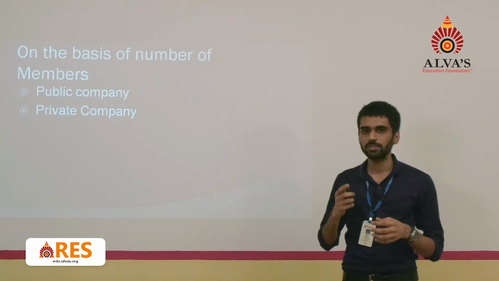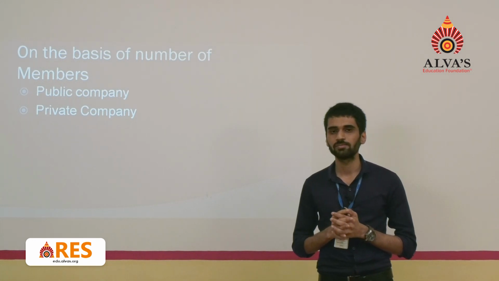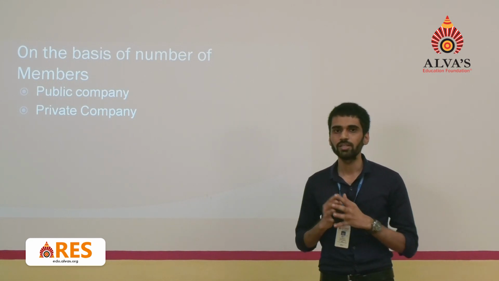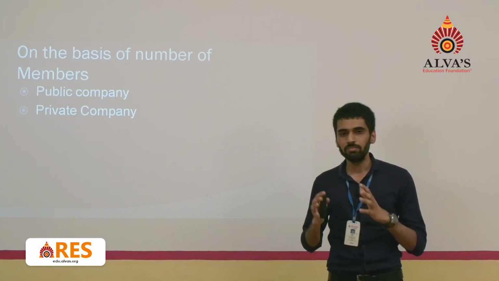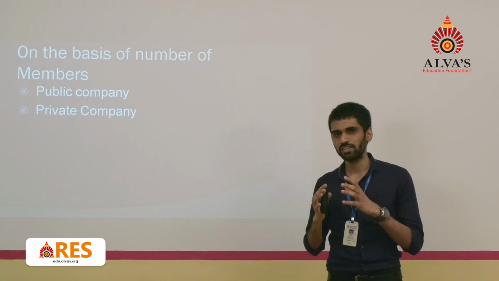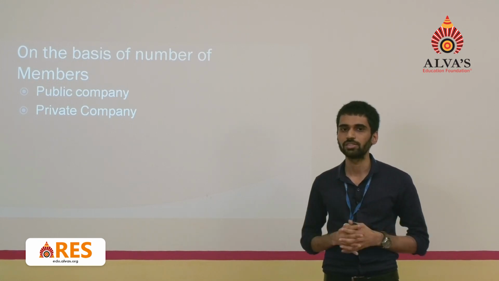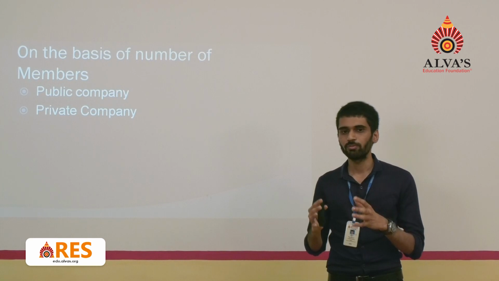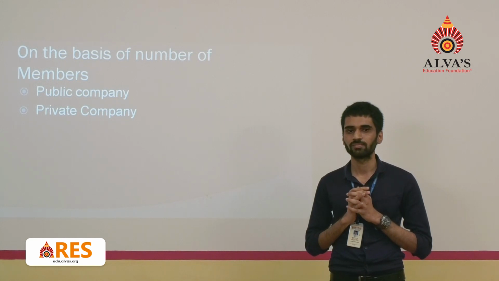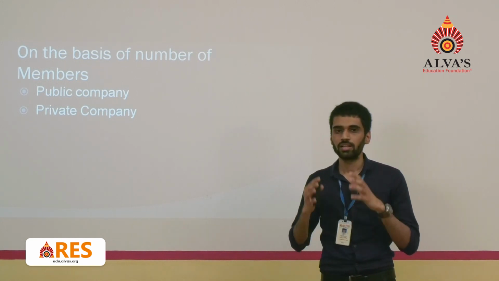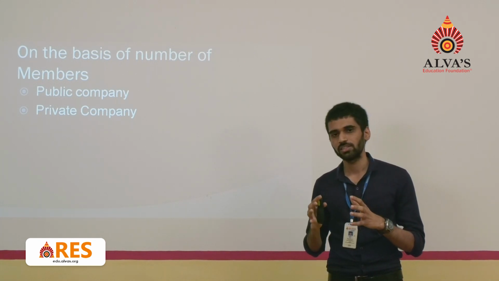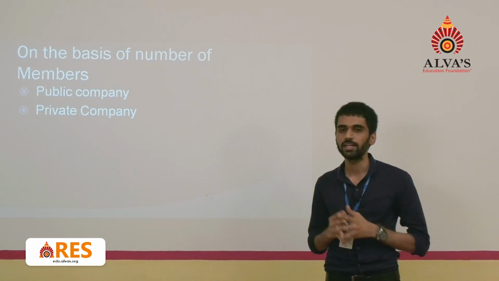Let us classify the company on the basis of number of members. On the basis of number of members, companies can be classified into public company and private company. See, a public company is a company which issues shares to the public and which doesn't restrict its membership limit. So any number of members can come and subscribe to the shares of the public company. A public company will have a paid up capital of rupees 5 lakh. At least it should have the paid up capital of 5 lakh.